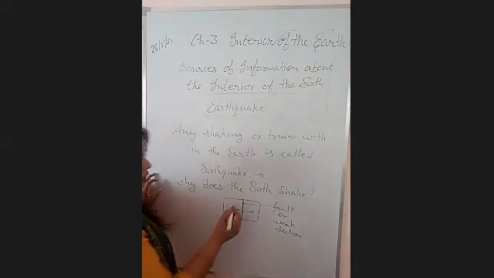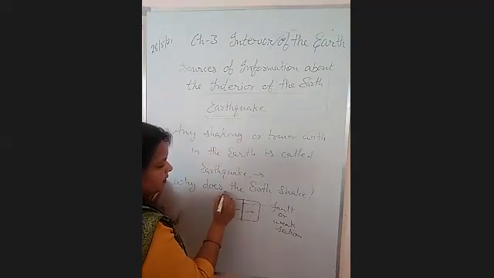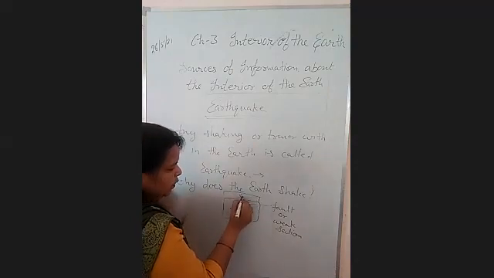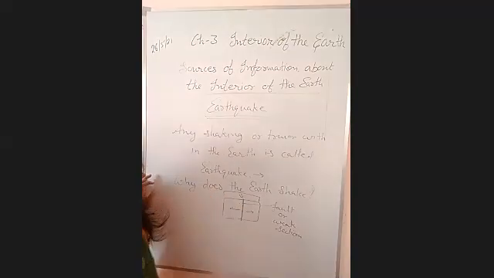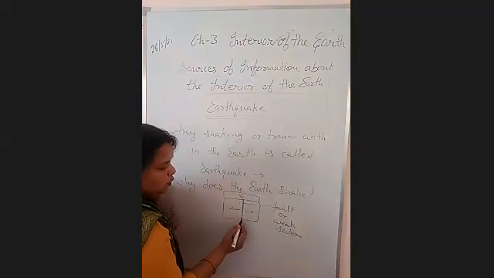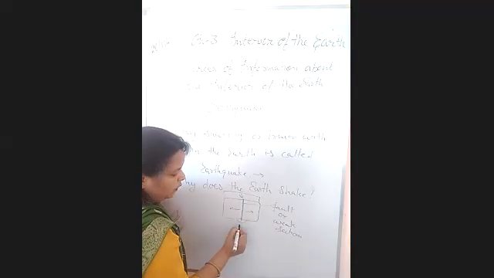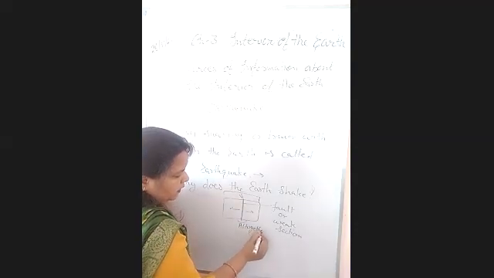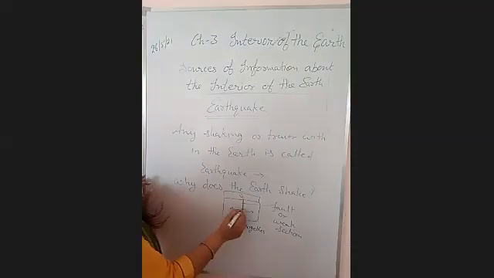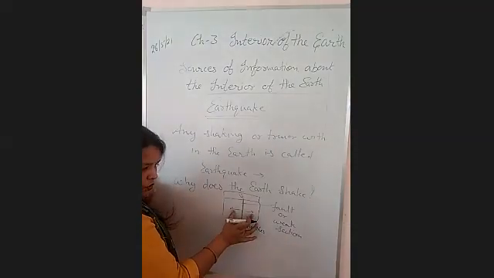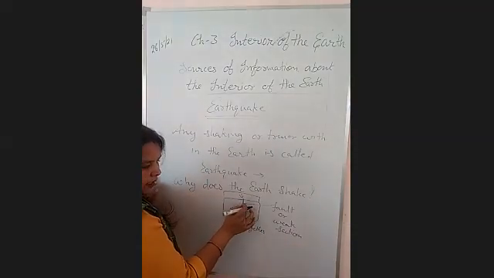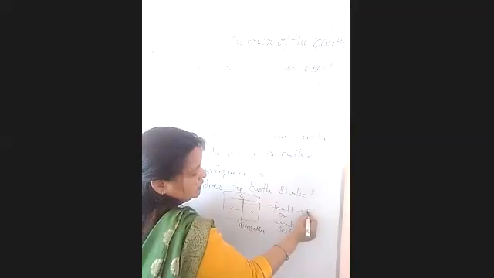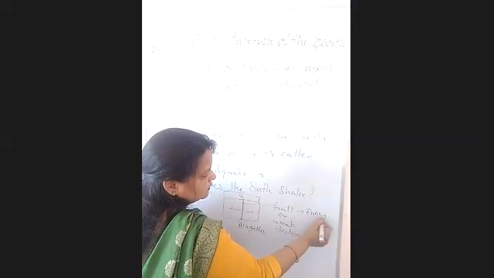Now, what would happen? The upper slab keeps pressure on these slabs. That's why these two slabs bind together. But when they move opposed to each other by this fault, the energy will be released.